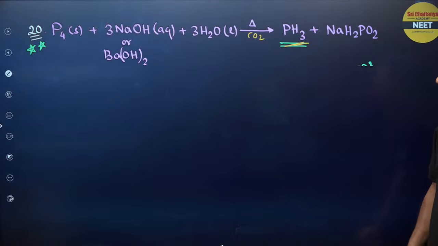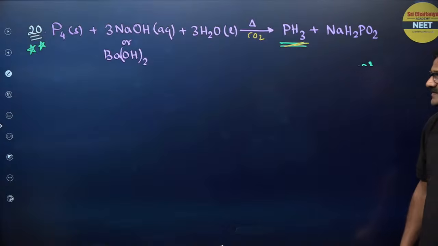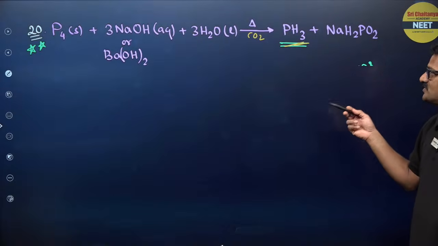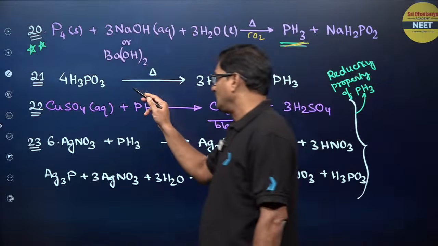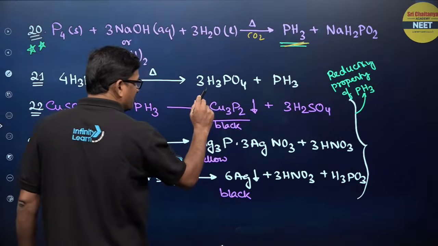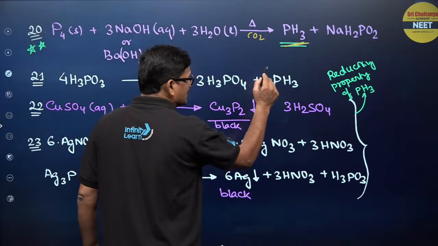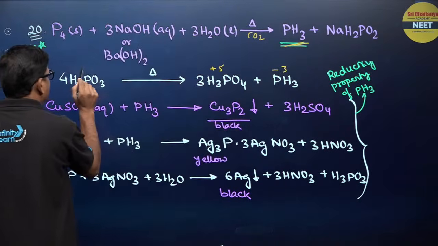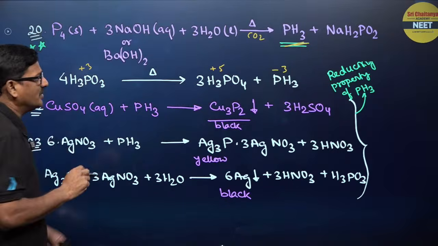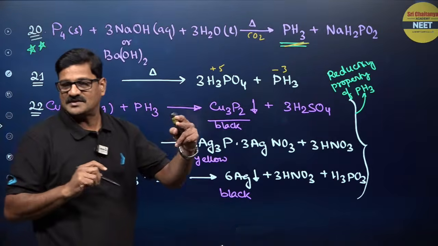Okay, and this is a commercial preparation of phosphine. H3PO3 on decomposition gives H3PO4 and PH3. This is -3, this is +5 and this is +3. So it is a disproportionation reaction.